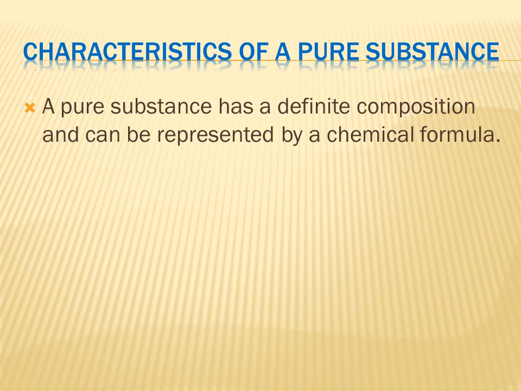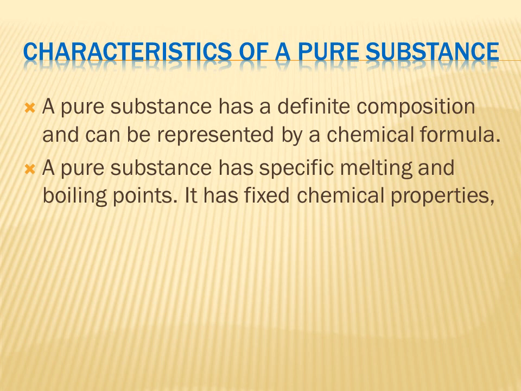Let us see the second characteristic. A pure substance has specific melting and boiling points and it has fixed chemical properties. The boiling point and melting point of a pure substance is fixed. You know that the boiling point of water is 100 degrees Celsius. That is a fixed value. And a pure substance has fixed chemical properties.